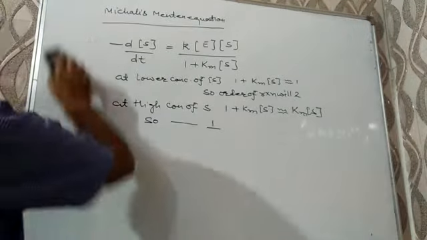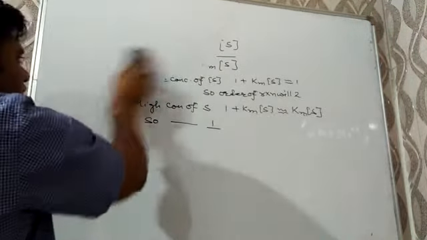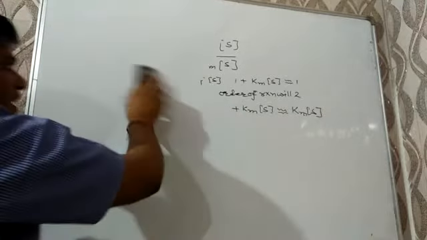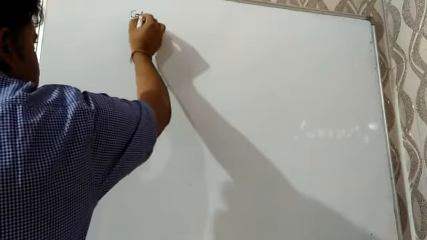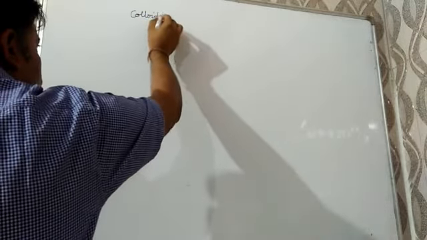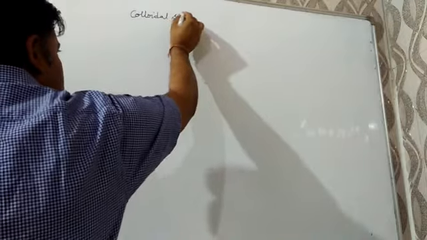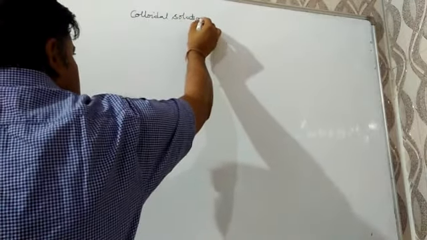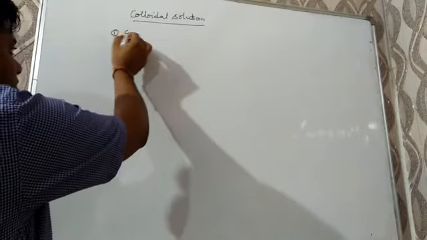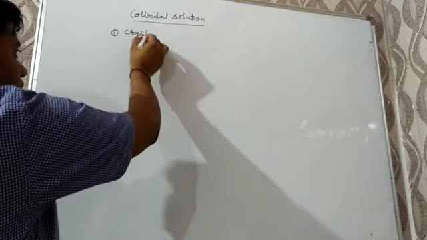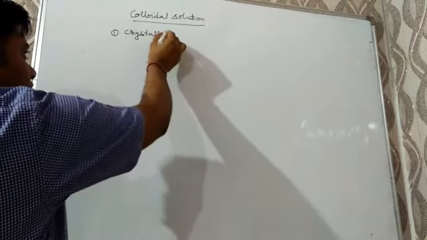Now, I am starting the third topic of surface chemistry, which is the colloidal state or colloidal solution. Before starting this topic, we have to know about 3 terms basically. The first term is crystalloid.